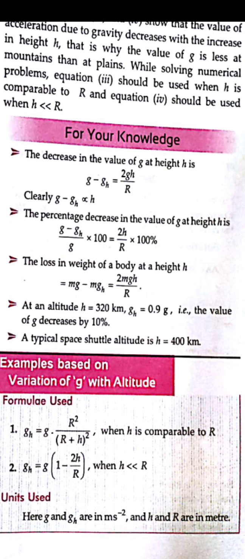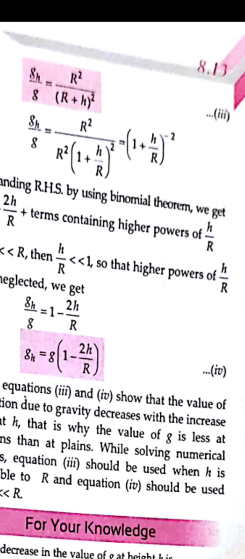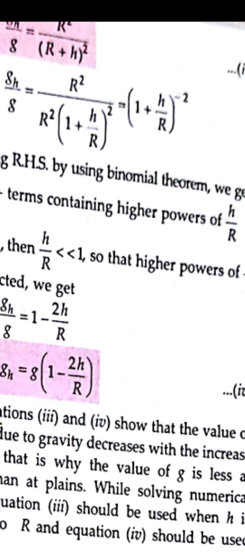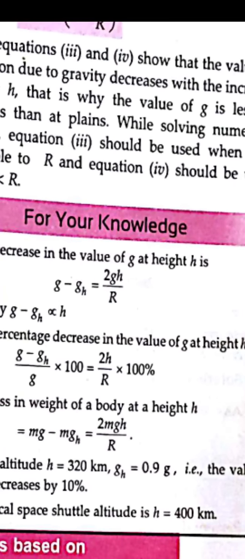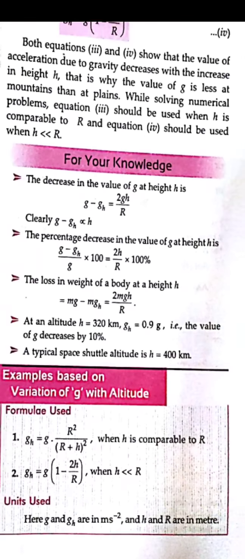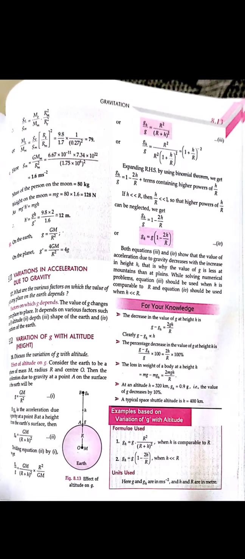That is 1 minus 2h upon r. Because this minus 2 will come by the binomial theorem, that is 1 plus is given, the plus will be changed into minus 2. So it will be 1 minus 2h upon r. Okay, this holds when the height is less than the radius of the earth.